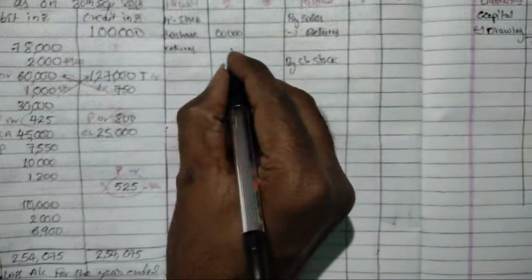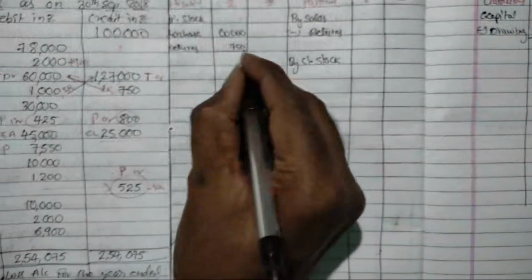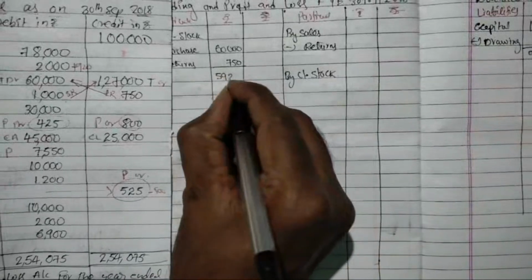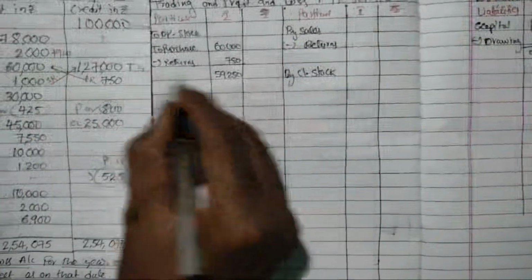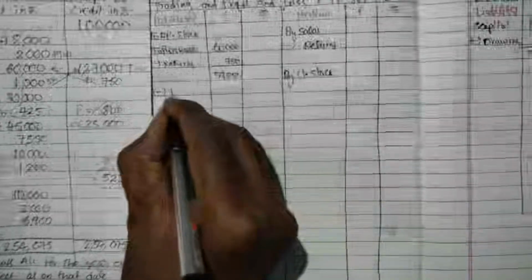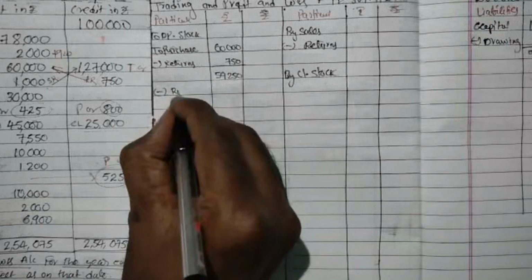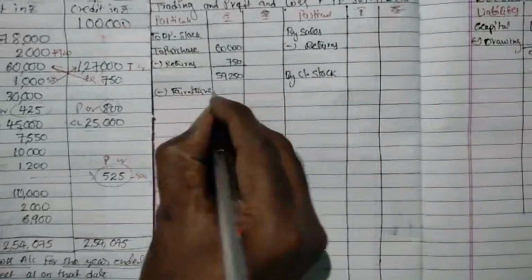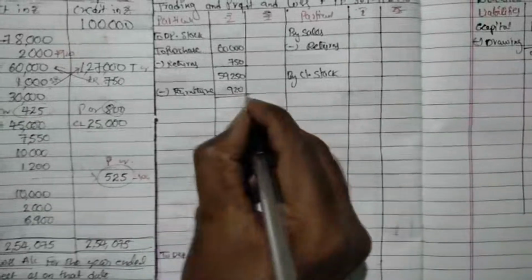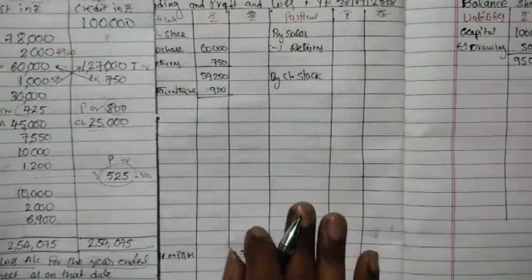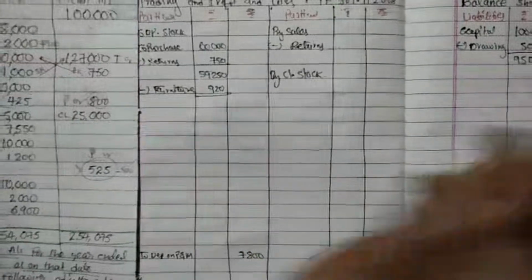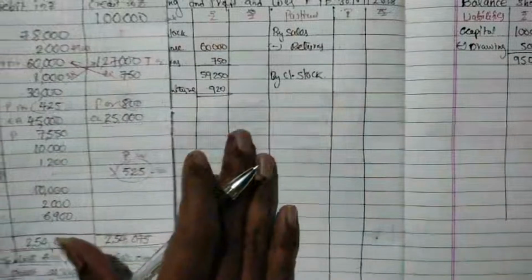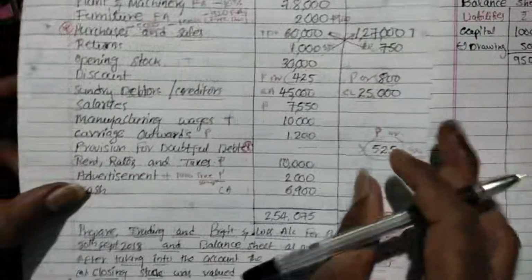From that we need to deduct 750. Okay, so it will be 59,250. From 59,250 deduct furniture included in purchases, furniture 920. Okay, like this we need to do the adjustment simultaneously in trading P&L as well as balance sheet, so that you can complete the problem quickly.